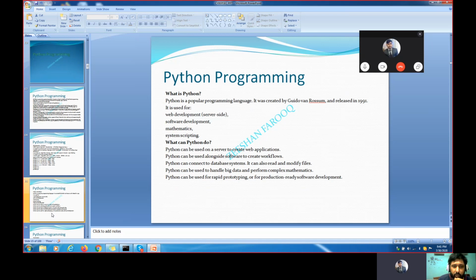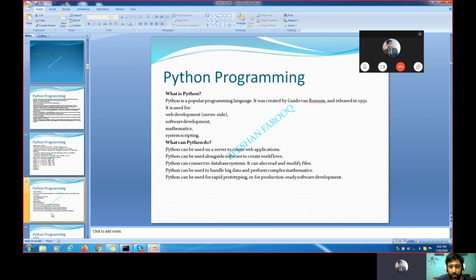Okay. And now when I move further, what is Python basically used for? Python is used for web development, software development, mathematical purposes, and system scripting. And with the use of Python, we can also perform hacking activities. What can Python do? With Python, we can create multiple web applications. We can also create web applications with ASP.NET, C Sharp, and PHP. But the thing is that Python code is very easy.